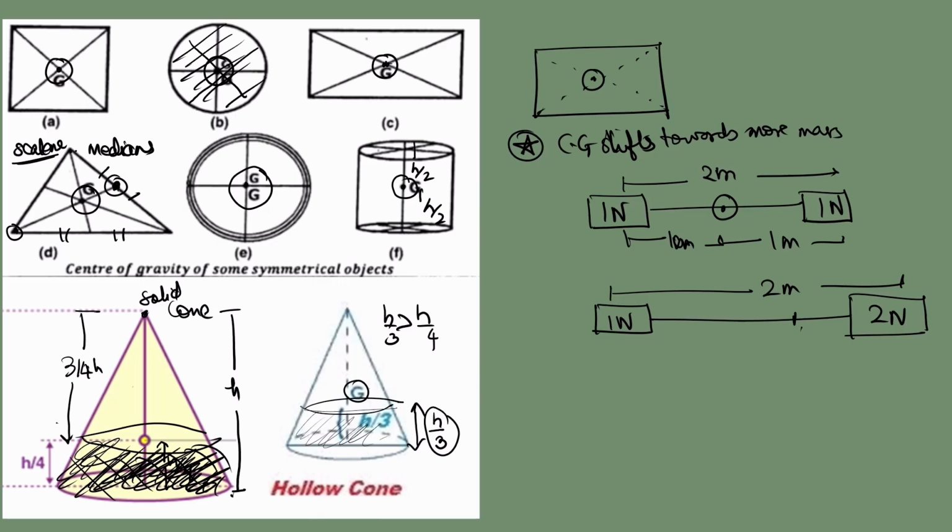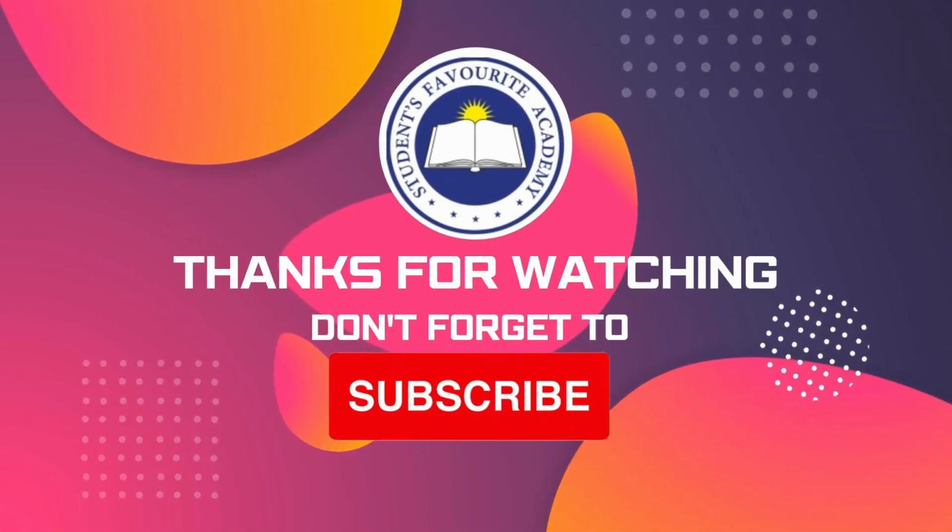So the center of gravity is not always exactly at the geometrical center. It depends completely on the mass distribution. It depends on the shape of the object. Mass distribution means the shape of the object. Has the shape changed or not? Here there is more mass. Here there is equal mass.